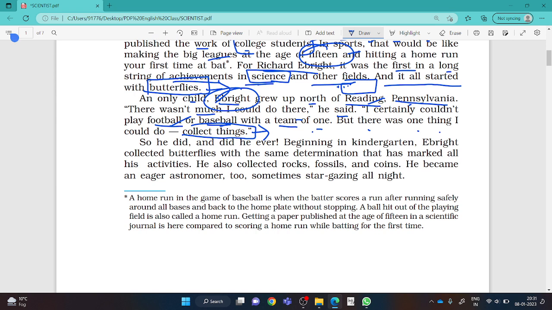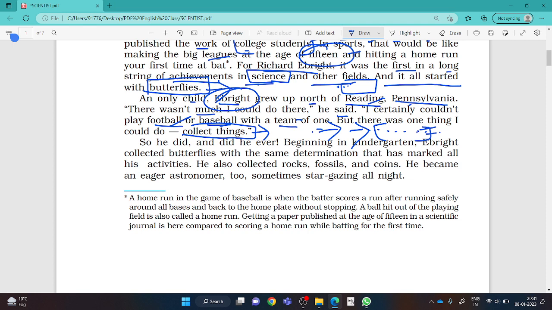Another motivational line, if you can take it better: your financial status and your place do not hamper the path of your success. If you really want to become successful, your money and your position will not hamper you. If you're determined enough to become successful, I think God will also help you. Understood? Just keep working hard.